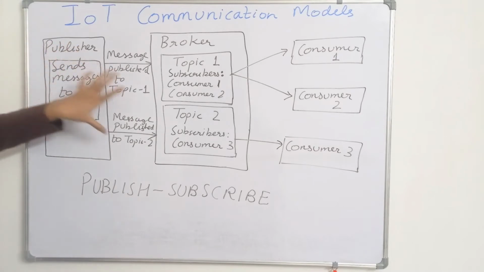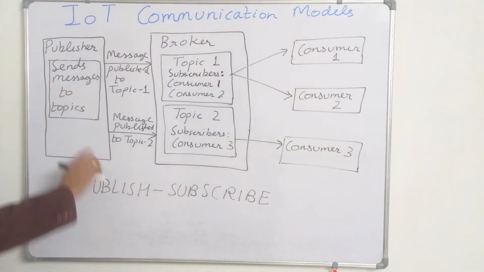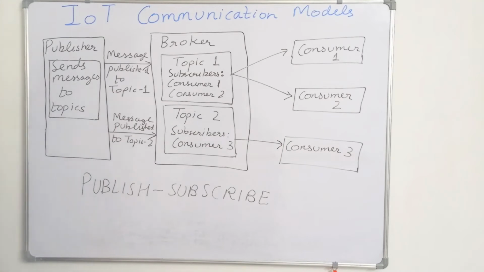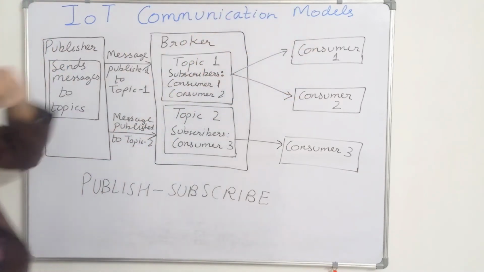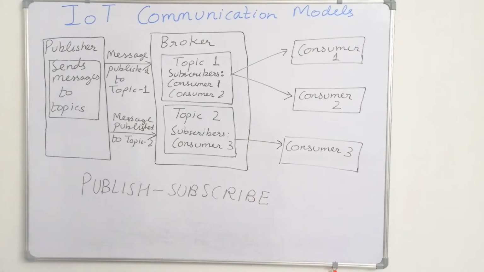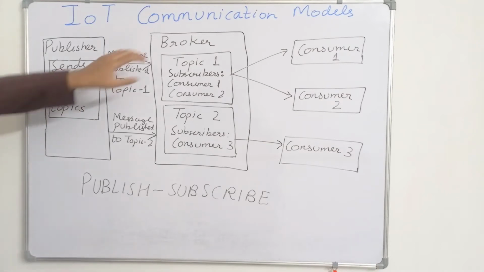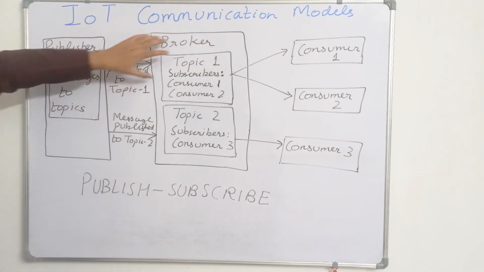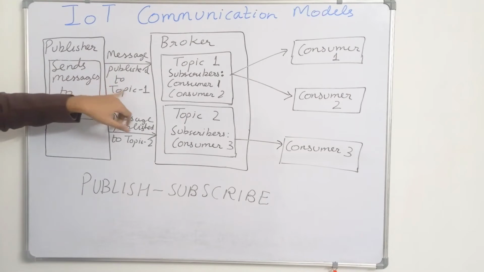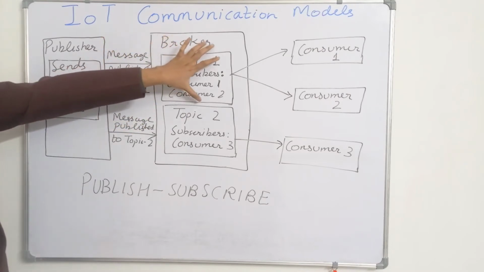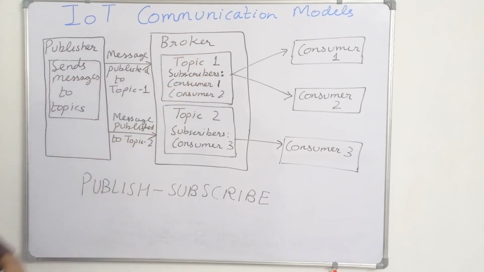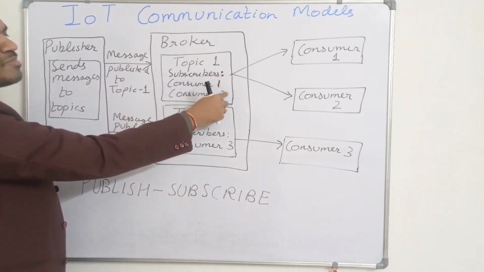The publishers are not aware of the consumers. You can see there is no direct link between the publisher and the consumer. The consumers subscribe to the topics which are managed by the brokers. Suppose the broker receives a message which is published to topic 1. Topic 1 has two subscribers, consumer 1 and consumer 2.